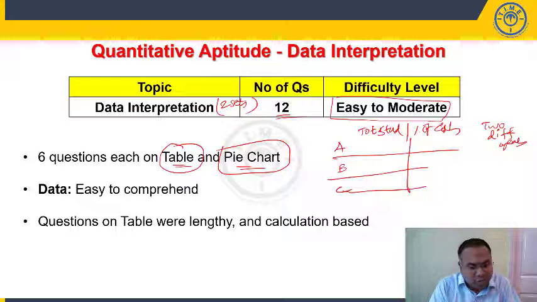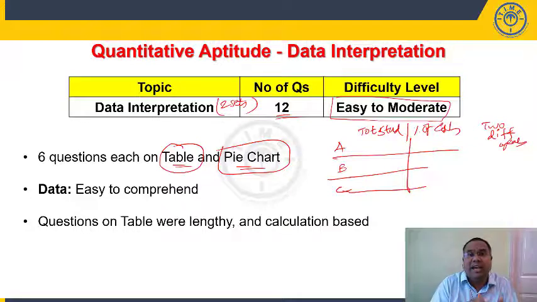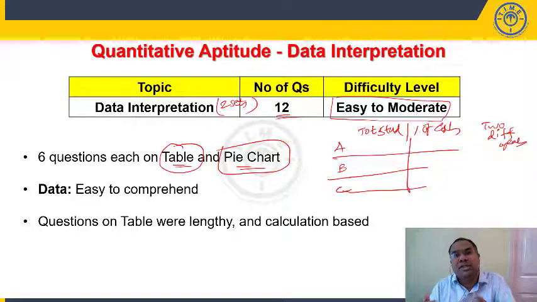In 2005, the ratio of the number of girls is this much. Then, can you find the number of boys in 2010? Or if there is a percentage increase in the number of boys from 2005, then what is the number of girls? So the questions involved a bit of calculation and were quite time consuming.